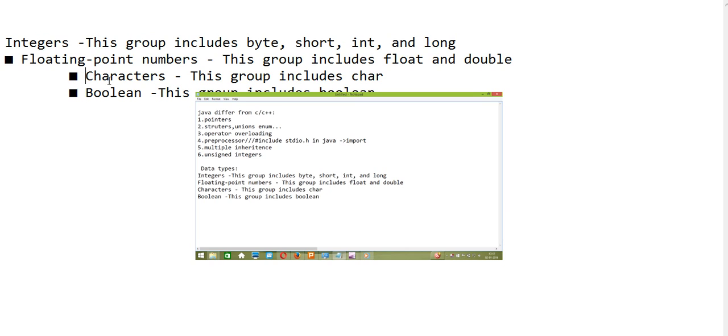And next comes the character value. In C or C++, you have used 8-bit size for storing characters, which you can specify with char a equal to something like that. There you have used only 8 bits. But in Java, you will use 16-bit, because Java supports characters from many languages, such as Latin, Greek, Arabic.